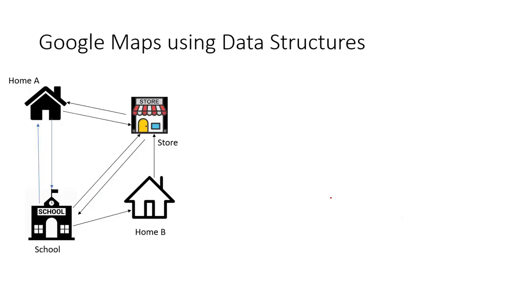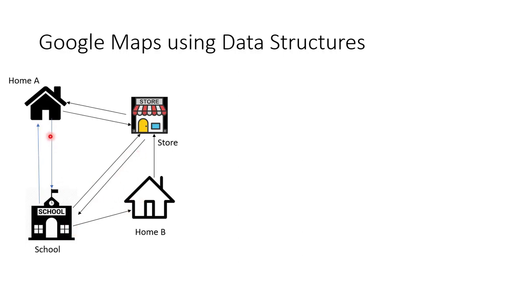Okay. Now let us see a data structure which is used in Google Maps, or we can use such kind of data structures in Google Maps, in such applications. So first of all, let us understand the problem here. Here you have home A and home B, and you have a store and a school.